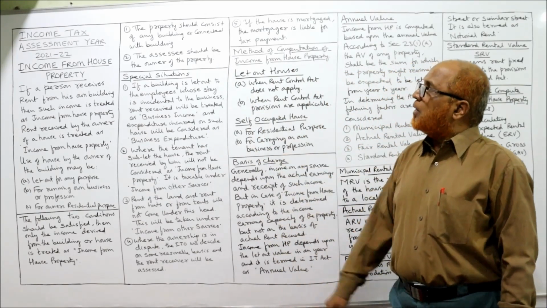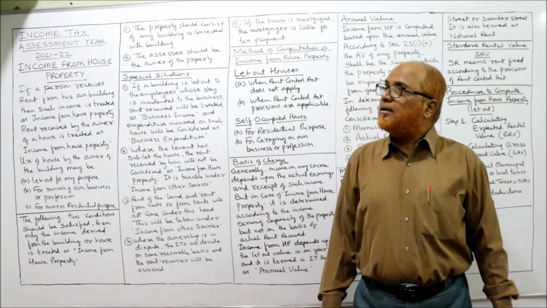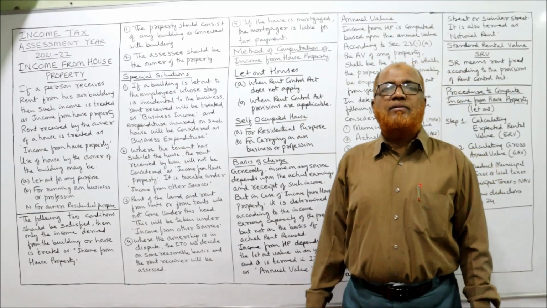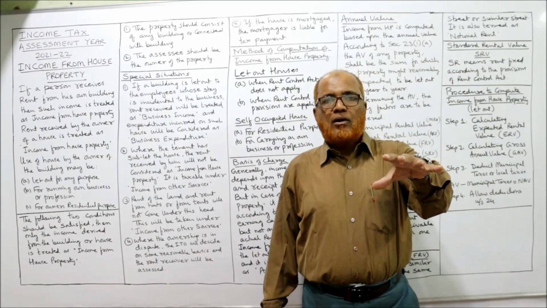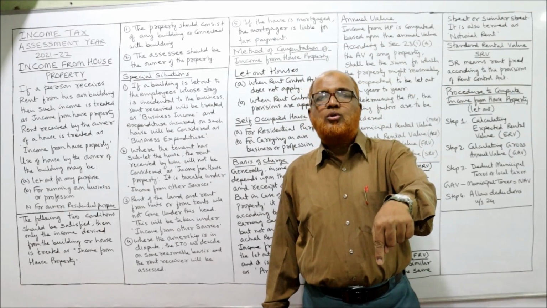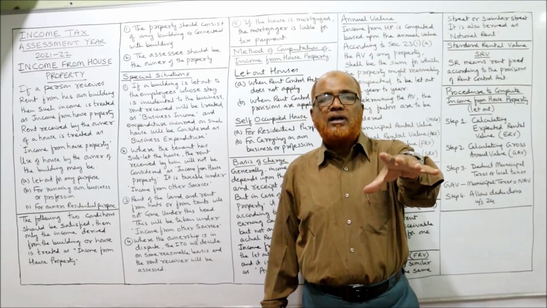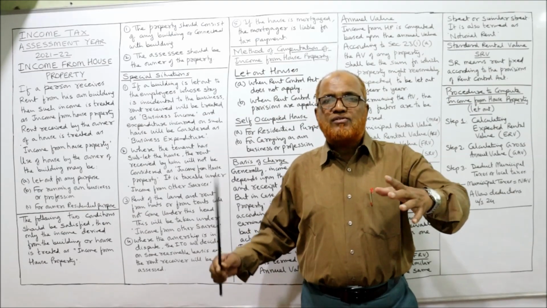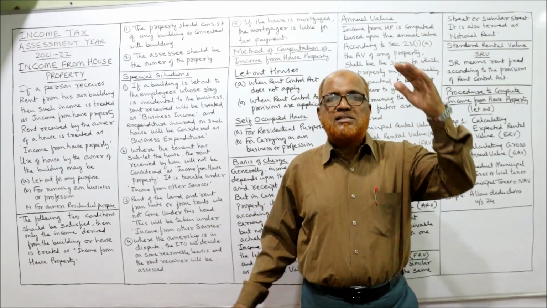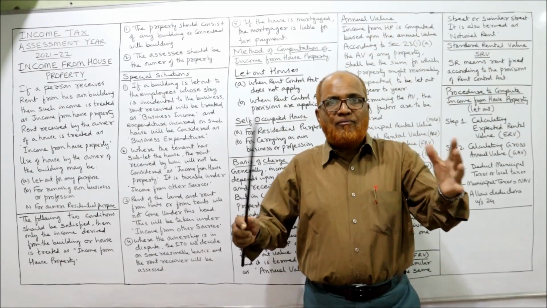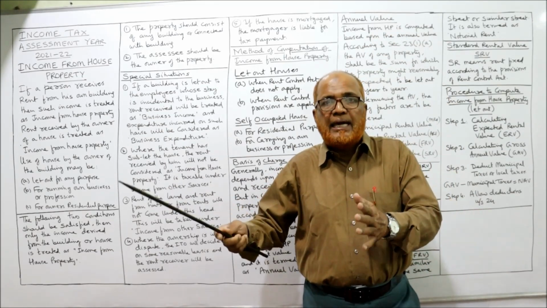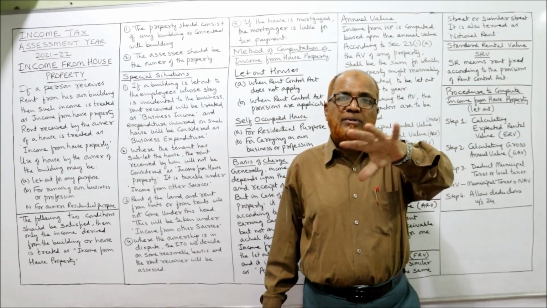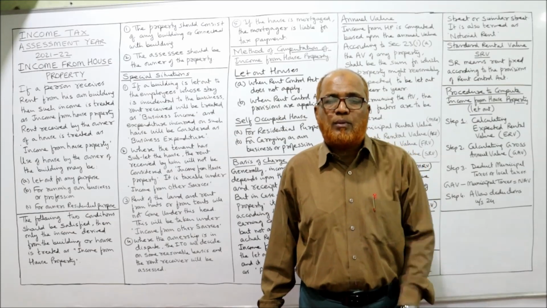The first condition: the property should consist of any building, or land connected with the building. Any building or any land which is connected to the building, from that property the rent or income is received. The property should consist of some structure. Structure in the sense there should be some roof, some walls, some door, gate. If this structure is made, then the income derived from this structure is income from house property.